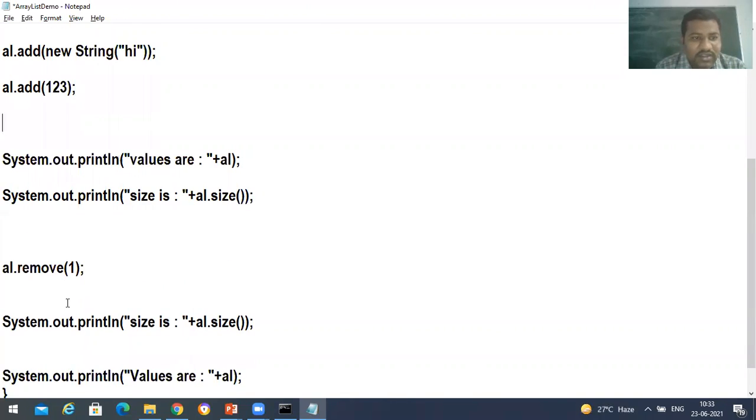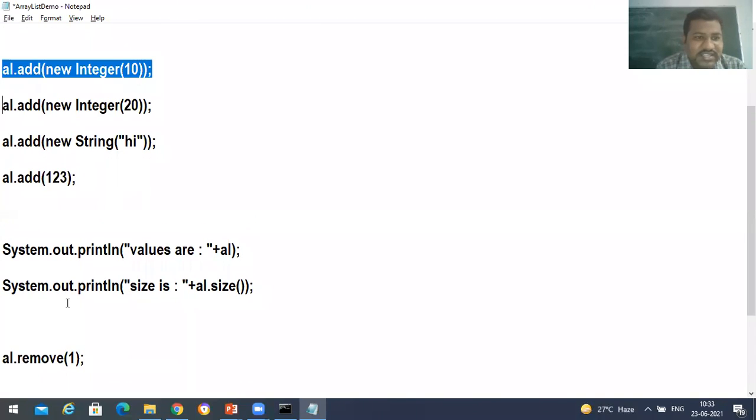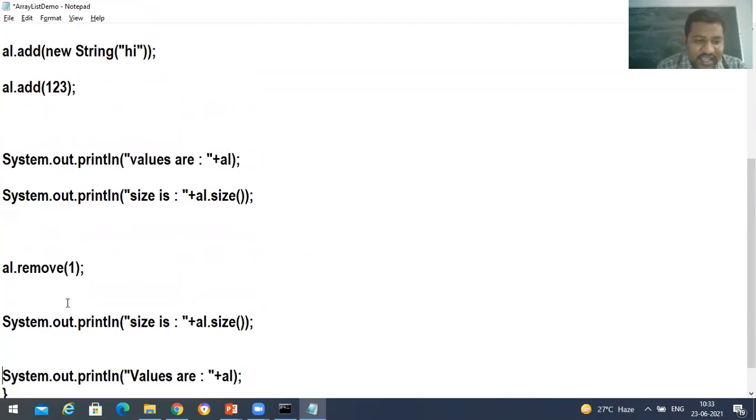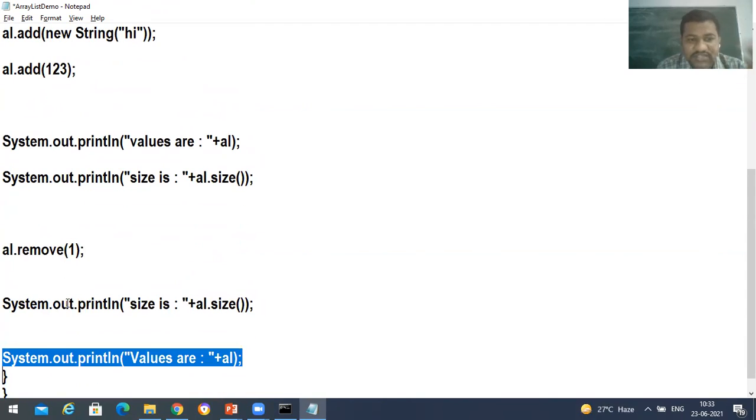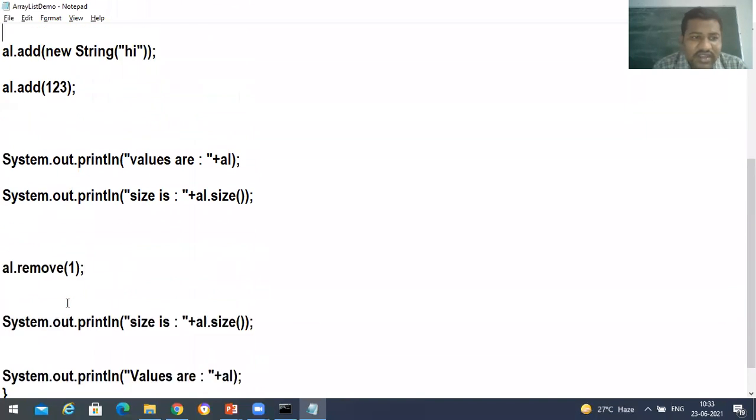And if I print the size, what's the size here? 4. So in this case we get 4. After removing an element, we'll get size as 3. And then when we print the elements, we'll get 3 elements over there. This is a very, very simple program.